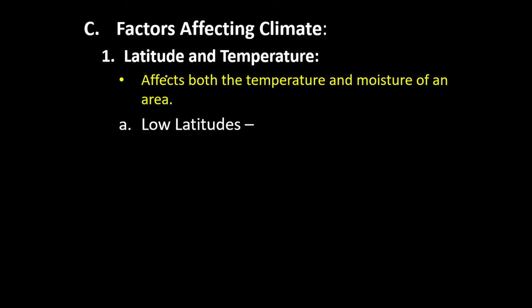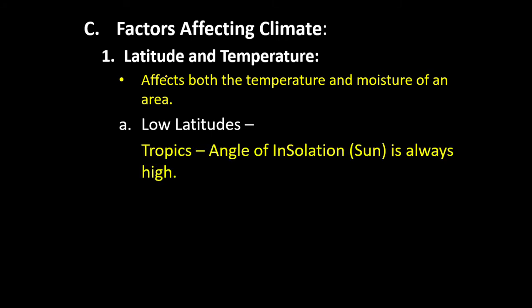And latitude is going to affect both the temperature and the moisture of an area. So our low latitudes, meaning tropical regions: the equator, Tropic of Capricorn, Tropic of Cancer, where a lot of you are from.